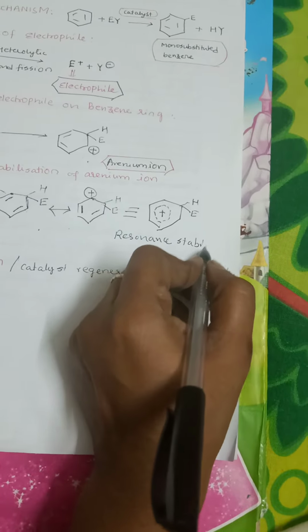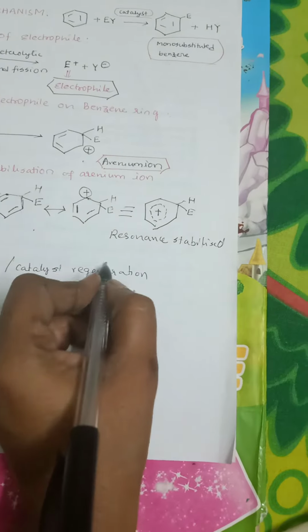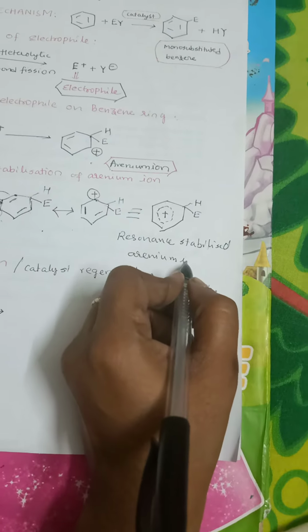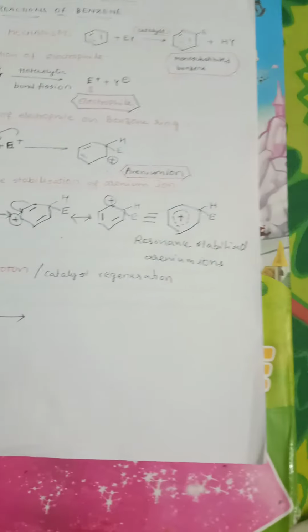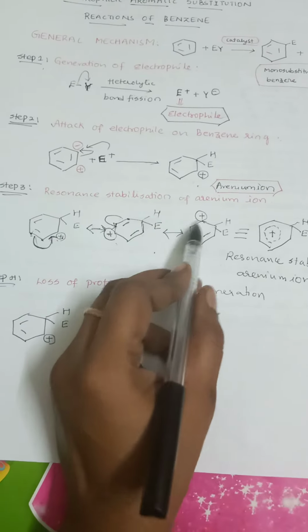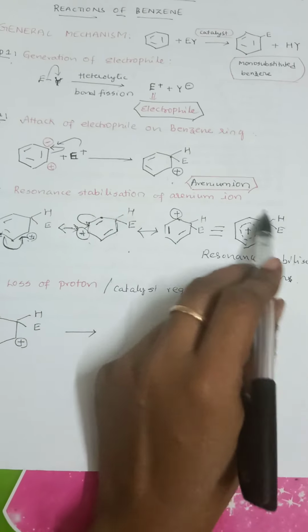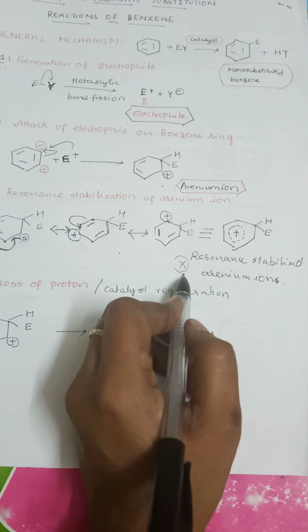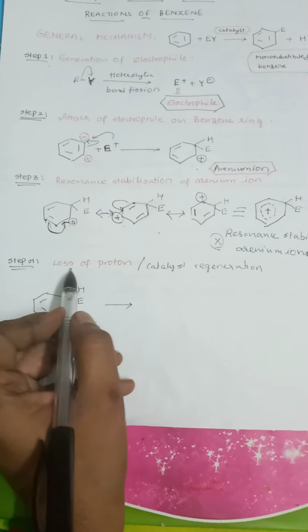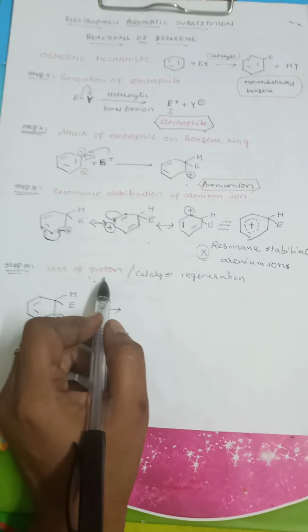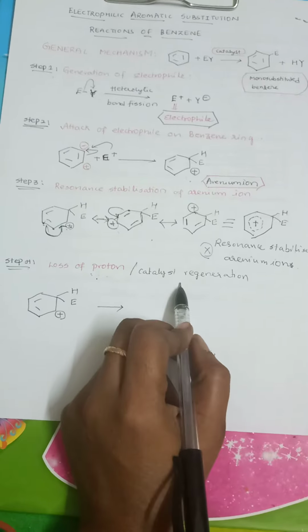But the problem associated with this resonance stabilized arenium ion is, does it regain the three double bonds to facilitate the delocalization of it? No. If you see here, in either of the three structures, only two double bonds are there, but the positive charge is as it is. Even though it is trying to bring out the resonance stabilization, this resonance stabilized arenium ion is unstable. So the only option left for our arenium ion to regain the aromaticity is loss of proton. Loss of proton is the only option by which benzene can retain its aromaticity, and in this process itself, the catalyst regeneration will also occur.